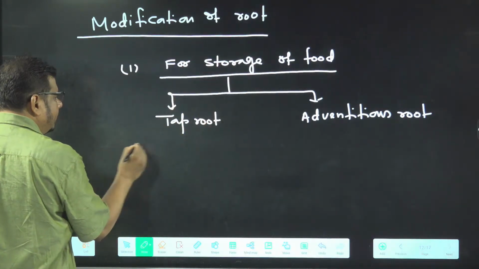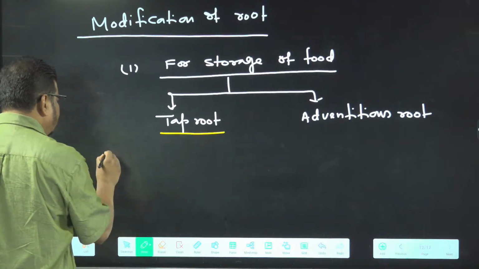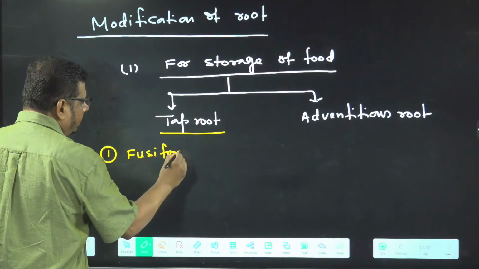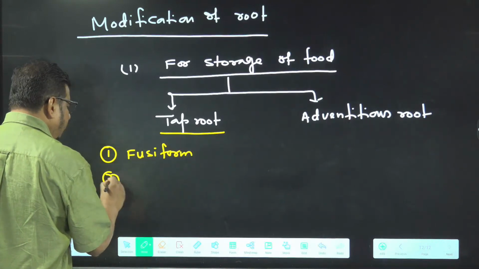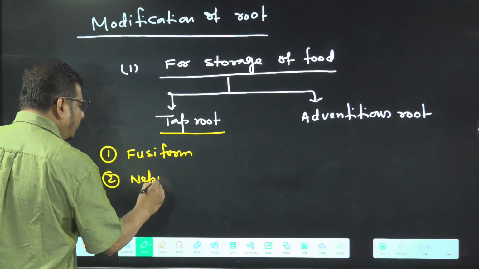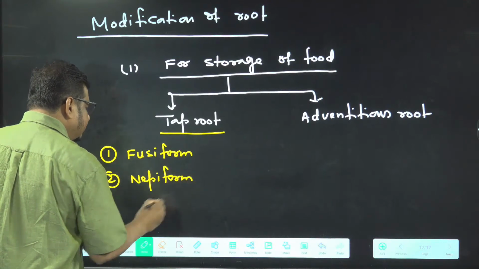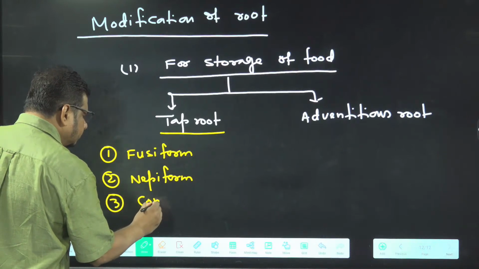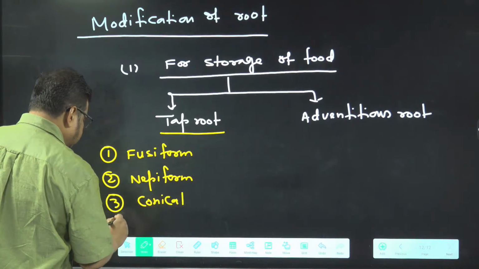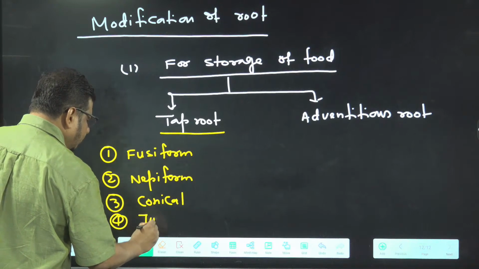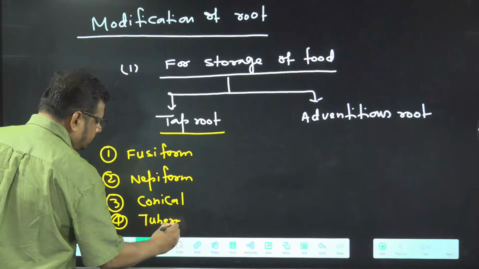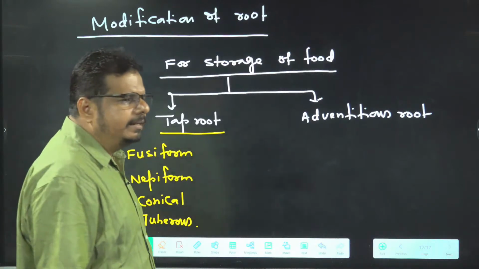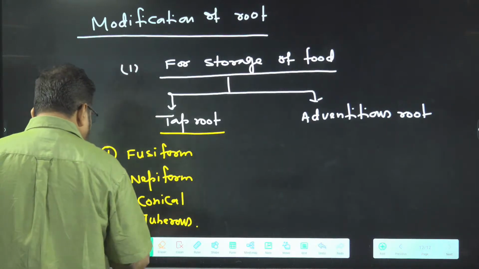First, I am going to write about modification of taproot for food storage. Fusiform, napiform, conical, and tuberous. These words are not written in NCERT, only examples are written, but I am writing them also. Four types of modification we will see in the taproot for storage of food.